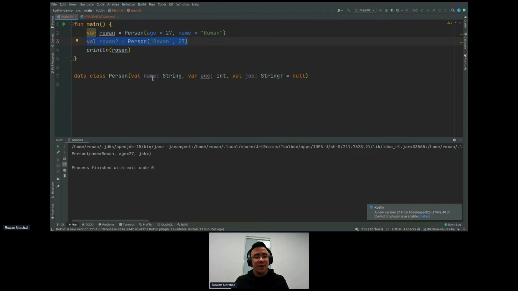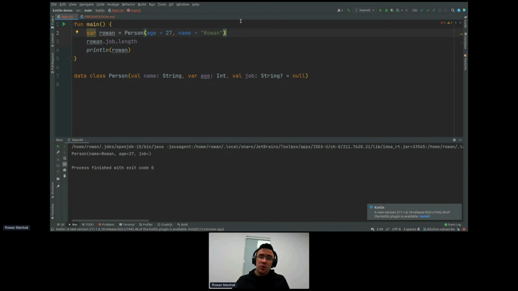Well, we can access name and age just fine because they're not nullable. They're mandatory. You have to have them. No problem. But if you wanted to access a job, then if we do rowan.job, let's say length, you'll see that we've got an error here. And that's because we're trying to access the property, length, of something that could be null, which is a problem. And there's a couple of ways we can get around this.